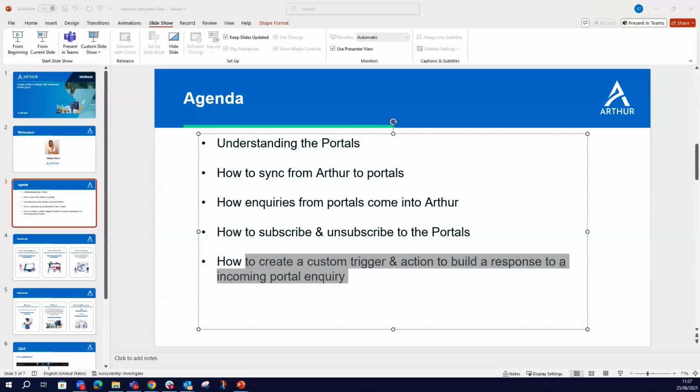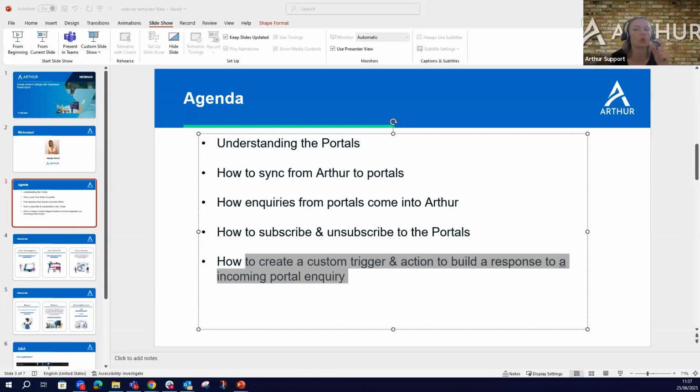Hiya. With the custom portals on the RMV3, obviously it asks for quite a bit of information. So what would you put in each bit? Obviously for portal name, I'm assuming, for example, my website, I'd put in website. But then it asks for agent reference. So what would you then put in there if it's your own website?